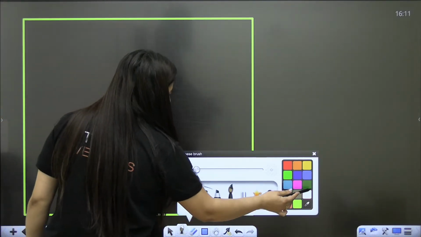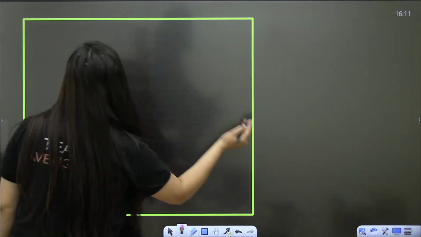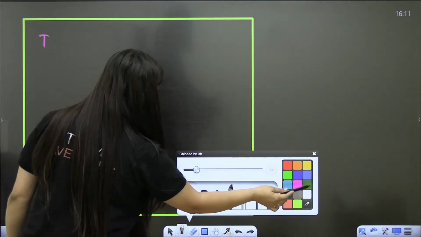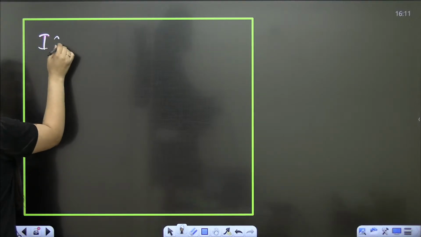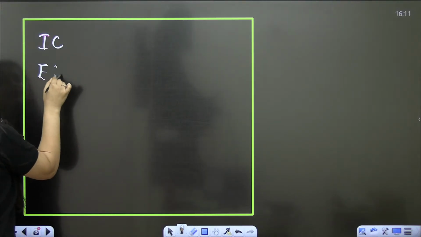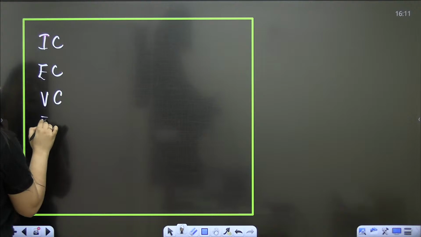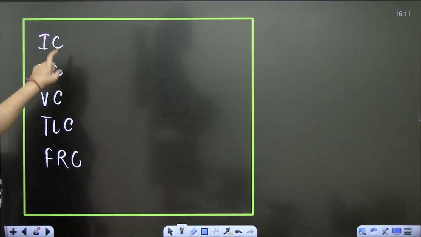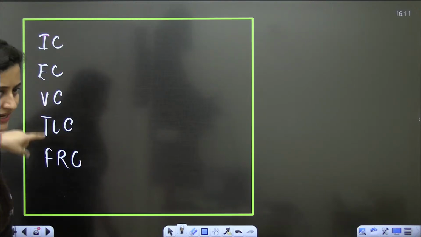Write them again, and I'll tell you the formula. Inspiratory, expiratory, vital, total, and functional.